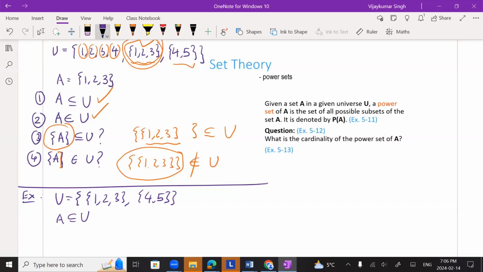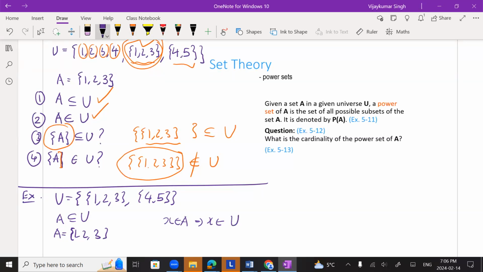Where, what is my U? My A is {1, 2, 3}. Yeah, I mean, this problem is different than the previous one, right? So is this a subset of this? And the answer is no. Why is that? What is the definition of subset? If x belongs to A, implies x belongs to what? U, right? That is what the meaning of the subset is.